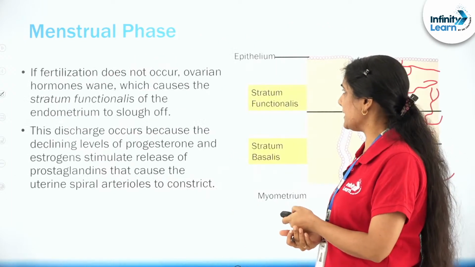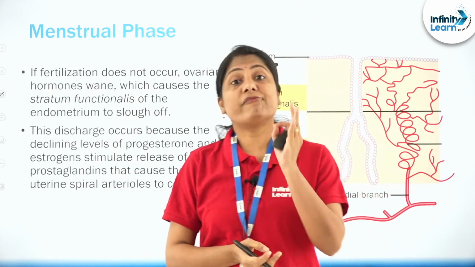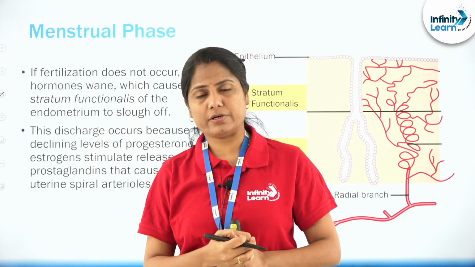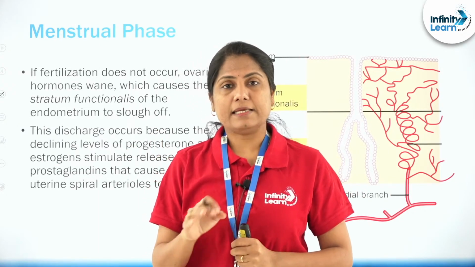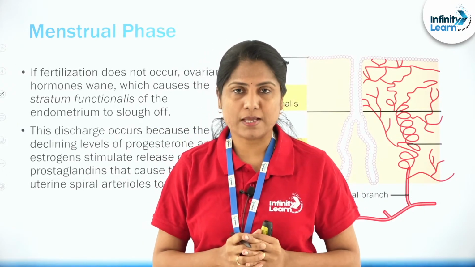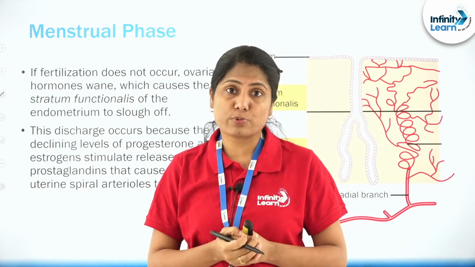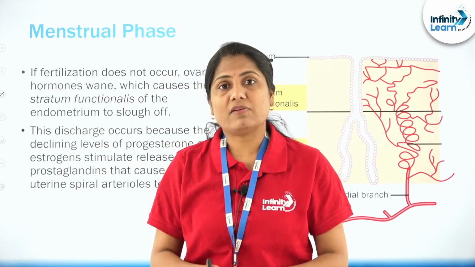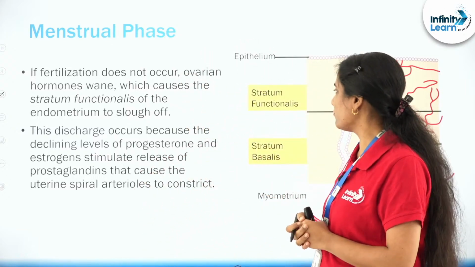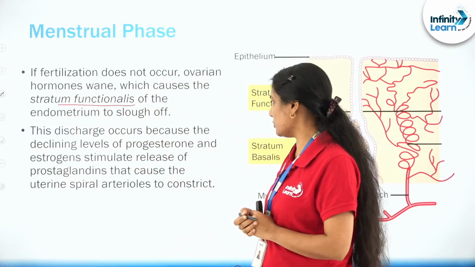So that is what is happening in the menstrual phase. Usually this occurs if fertilization doesn't occur, with the ovum waiting for the sperm to come and fertilize it. In case it's not fertilized, that's when the corpus luteum that is formed undergoes degeneration. That's the source for progesterone. The progesterone level falls down, and that's what is leading to the rupture of the endometrium, or the stratum functionalis in particular, right?